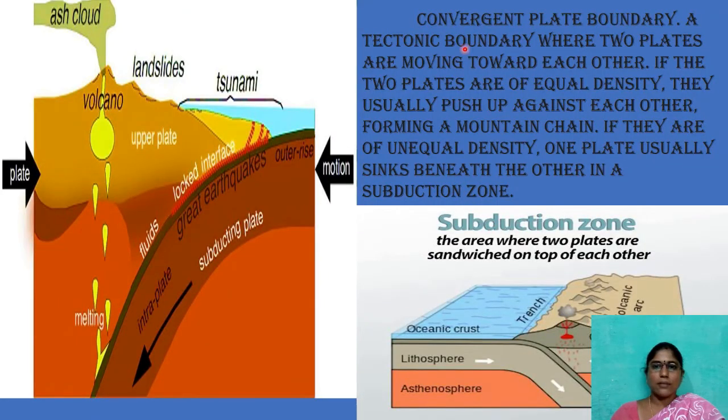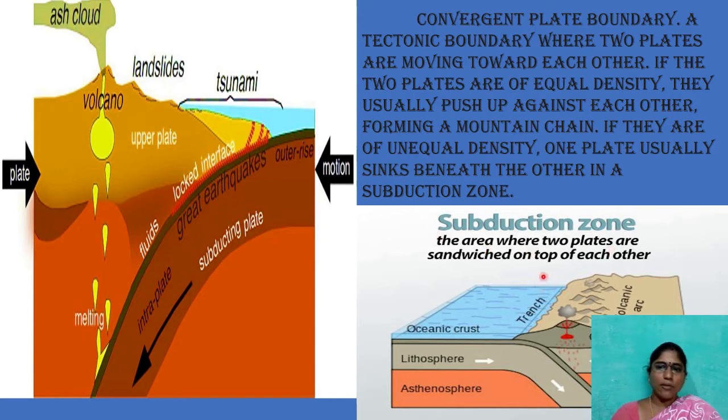First one is convergent plate boundary. In this convergent plate boundary, two plates are moving towards each other. Here it is one and here it is two. If the two plates are of equal density, they usually push up against each other, forming a mountain chain. So when these come towards each other, we have the cause of forming mountains here. And if they are of unequal density, one plate usually sinks beneath the other in a subduction zone. This is the subduction zone.